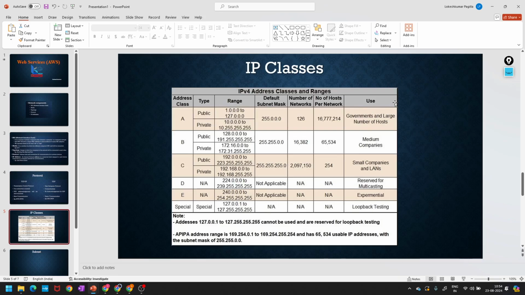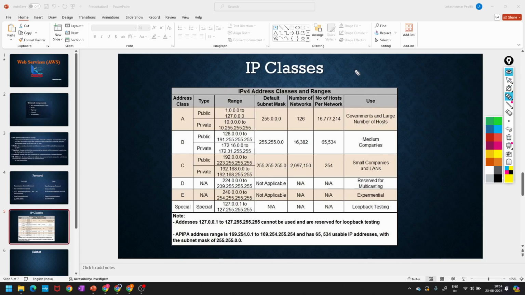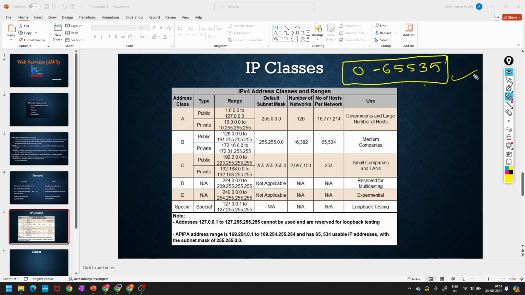So in IP addresses we have a range. Okay, 0 to 65535. Only these many ports we have. Port is like a door, for example port 80 is there.